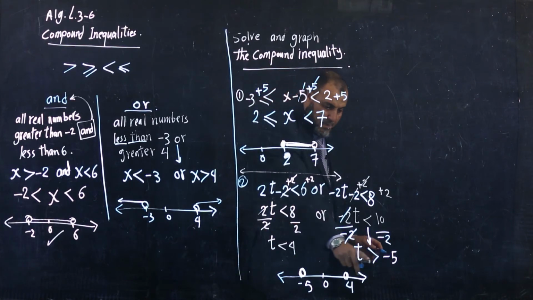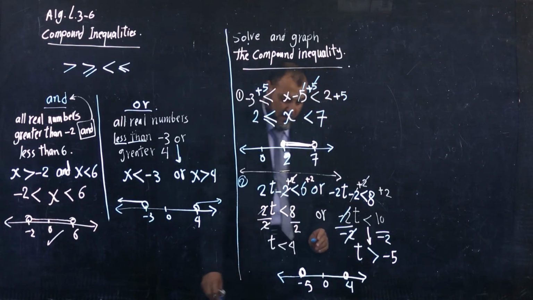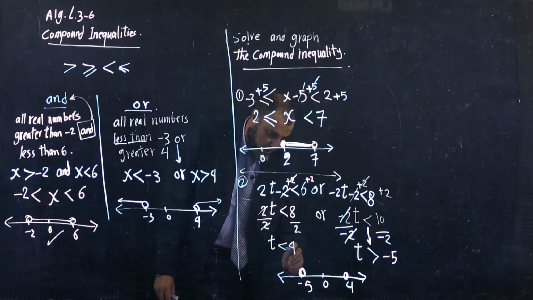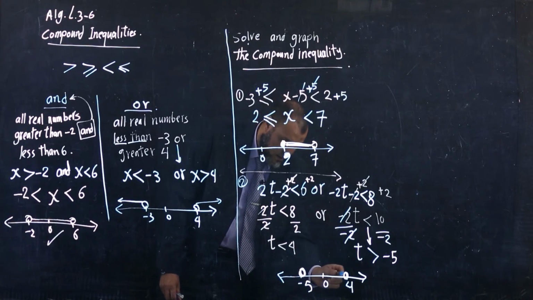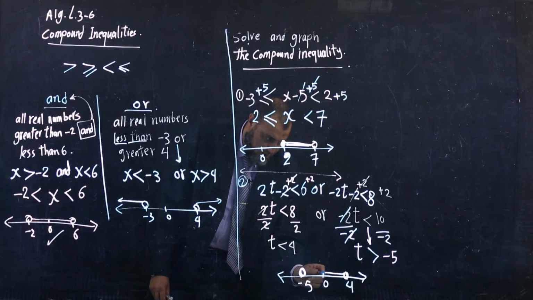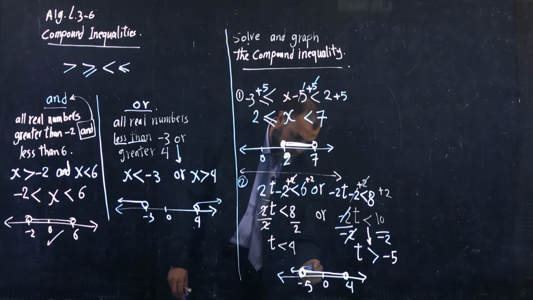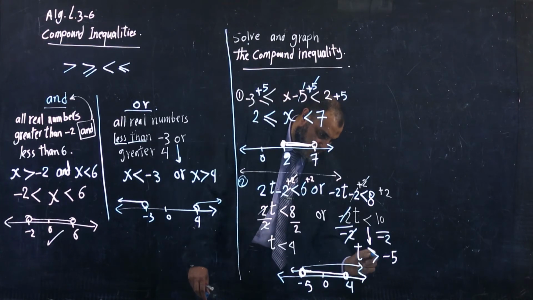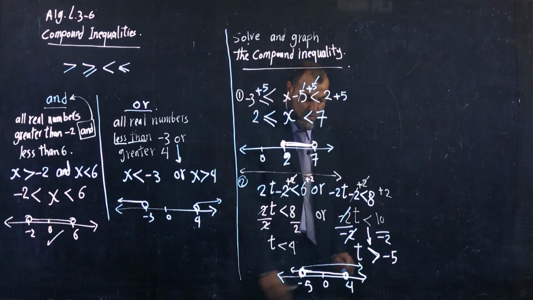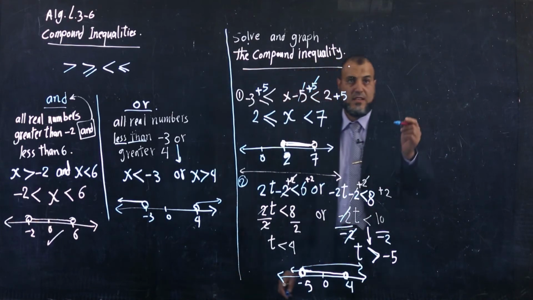The 2 sides without equal, so I put them like this. So here, t less than 4. And t greater than negative 5, just greater than negative 5 here.